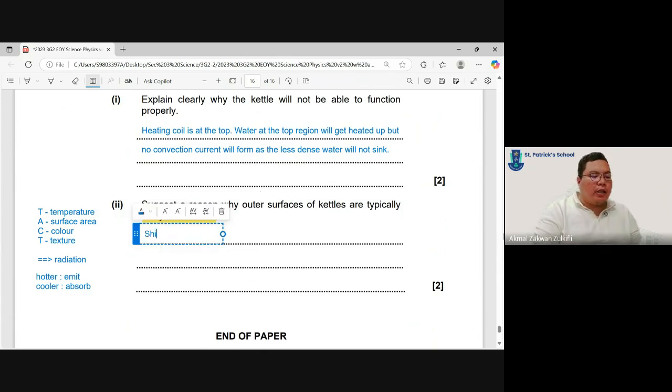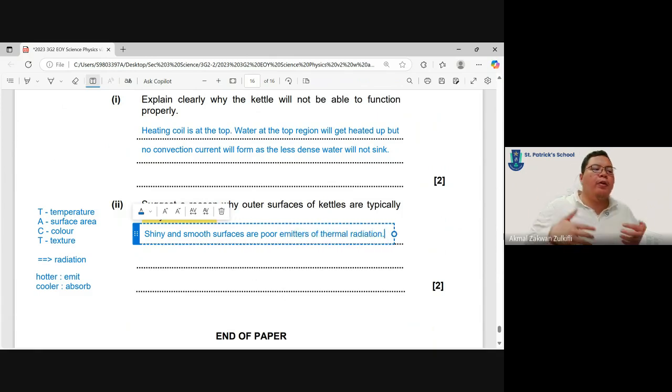So suggest why outer surfaces are typically shiny and smooth. First, we can say that shiny and smooth surfaces are poor emitters of thermal radiation. So when we talk about it being poor emitters of thermal radiation, so what?